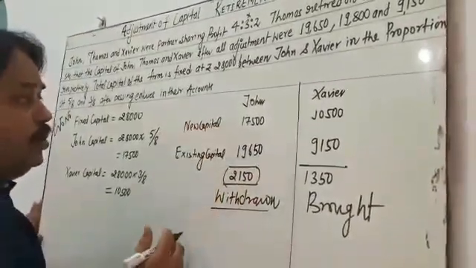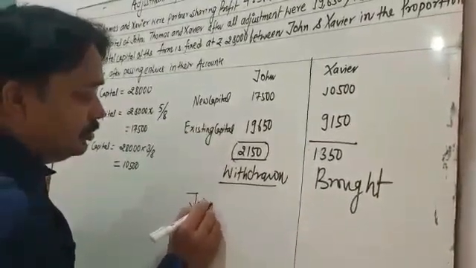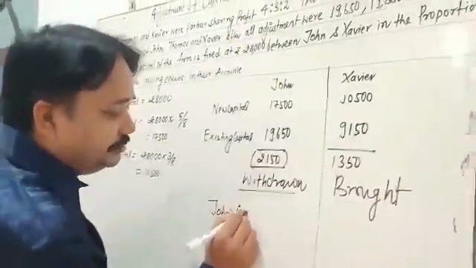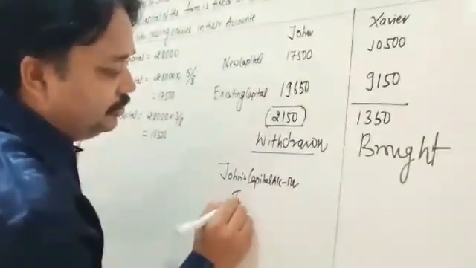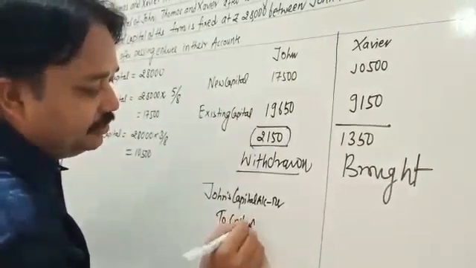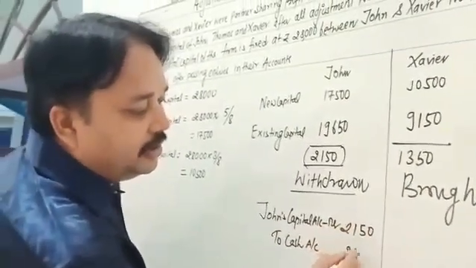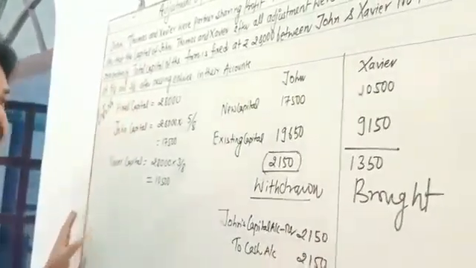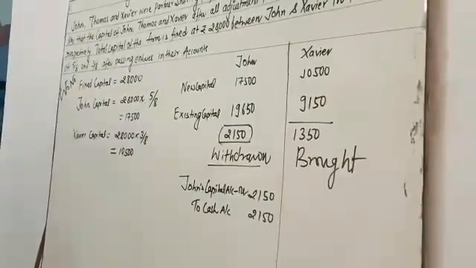So you write John's capital account debited to cash account. What is the amount? 2,150.